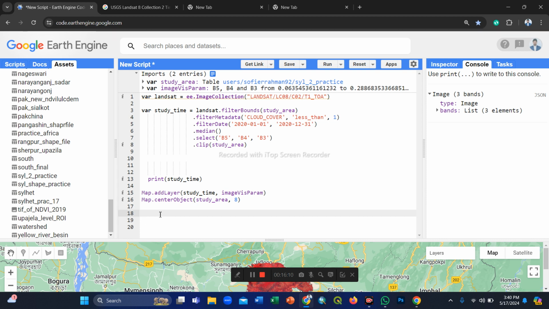That's why I use the export function in Google Earth Engine. So the export function, the export image to drive function, Export.image.toDrive.